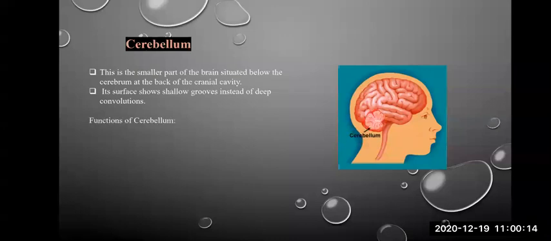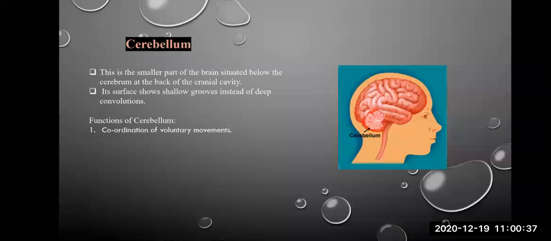Now, functions of the cerebellum. It coordinates voluntary movements. Coordination of voluntary movements means whatever is under the control of our will, like reading, writing, movement of your hands, movement of your legs. These are under our control.